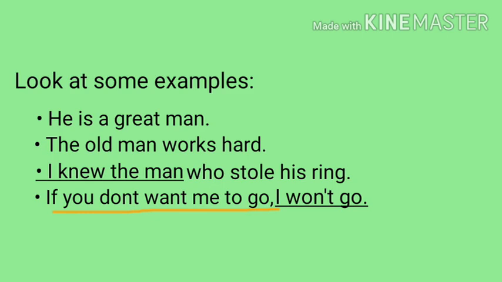If you don't want me to go, so what? We see here that something is not right or complete. But if we look at the other clause, I won't go, we see that it not only expresses a complete and meaningful thought, saying that I will not go, but also sounds right and appropriate.